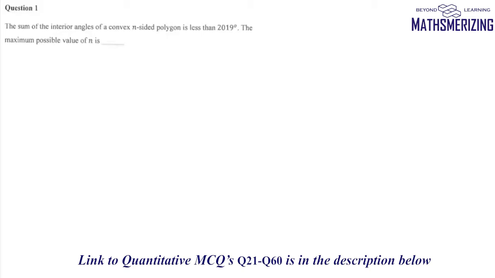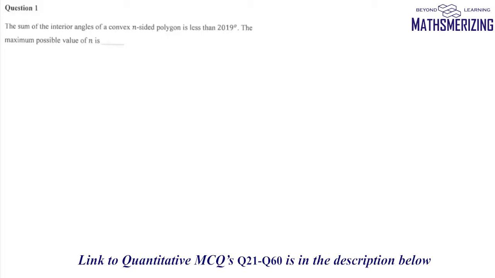Now this question paper has a mix of problems. Some problems are elementary, such as ratio proportion problems, profit and loss problems, simple inequalities. And then there are some questions which are definitely at par with JEE Mains level. And then there are some questions which are at par with ISI or CMI's paper. In this video, we'll be discussing the quantitative section of that paper, which consists of 60 questions.